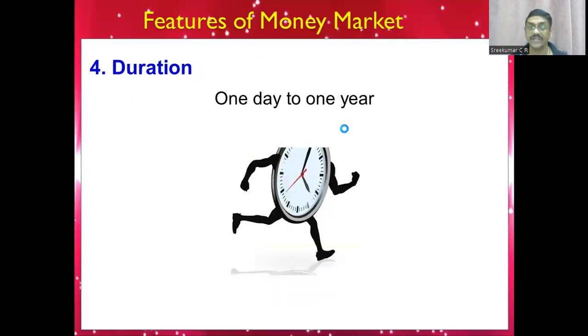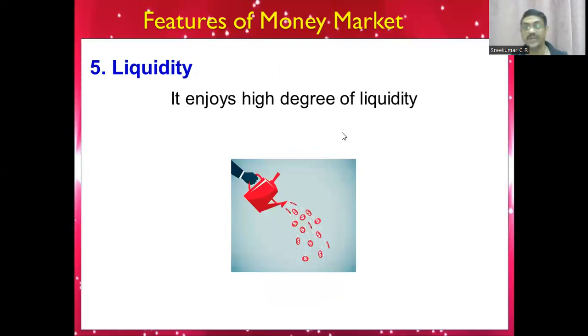Duration, we already said, is 1 day to 1 year. There are 1 day instruments, there are 3 day instruments. We studied about call money, isn't it? Call money is for 3 days, 5 days. Intercorporate deposit we studied, that is for 2 weeks or 1 month, 3 months. We have discussed all this last year.